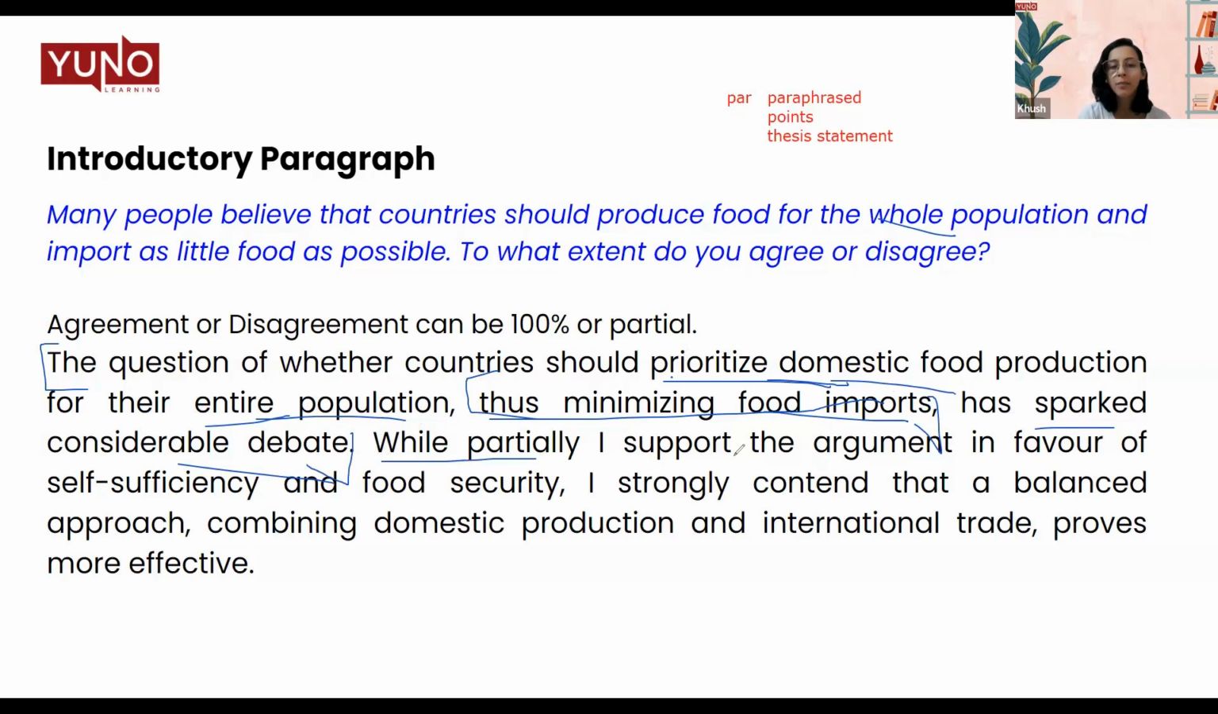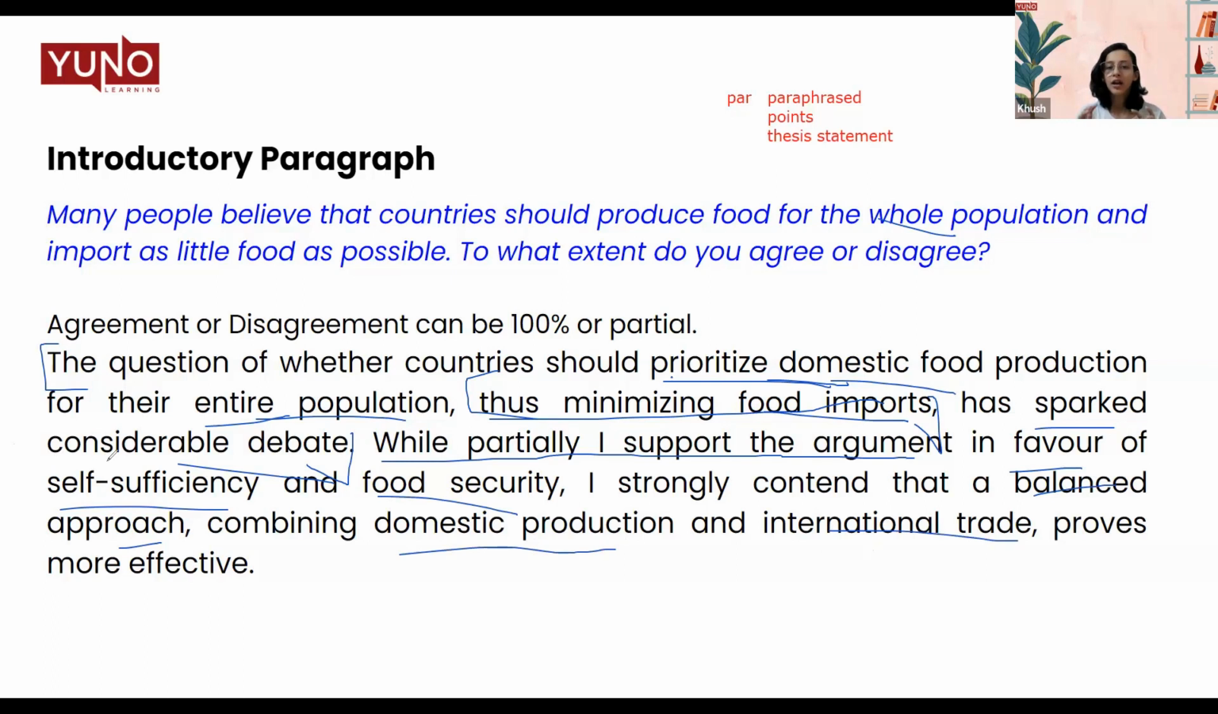Then, while partially I support the argument. Now this is the thesis statement that we're going to talk about. That you partially agree with this statement, in favor of self-sufficiency. That means if we prioritize domestic production, we will be self-sufficient, and we'll also have food security. But I strongly contend that a balanced approach combining domestic production and international trade proves more effective.